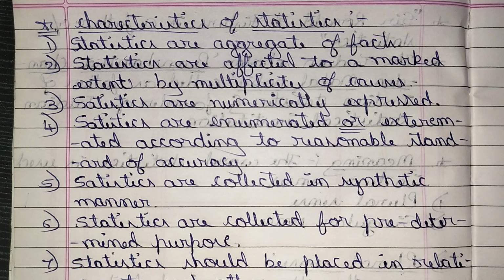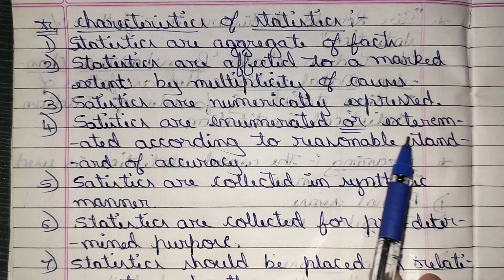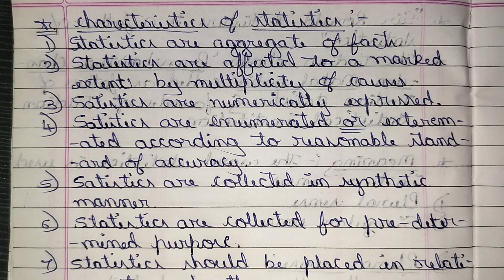Next, statistics are enumerated or estimated according to a reasonable standard of accuracy. It gives reasonably accurate data. Statistical data are used as the basis for statistical inquiry.